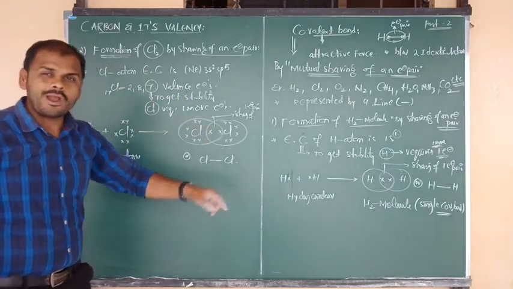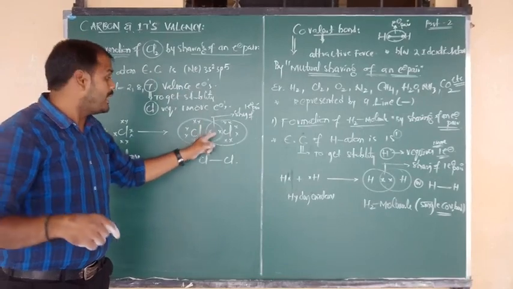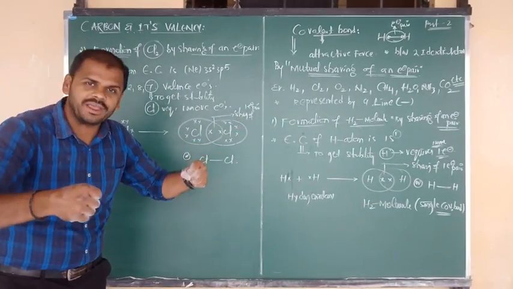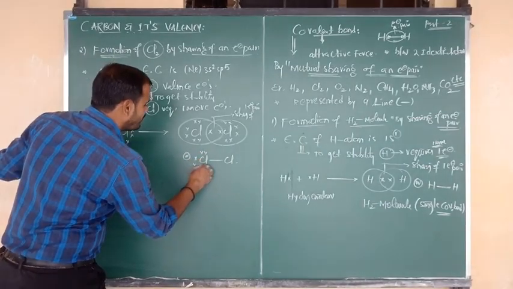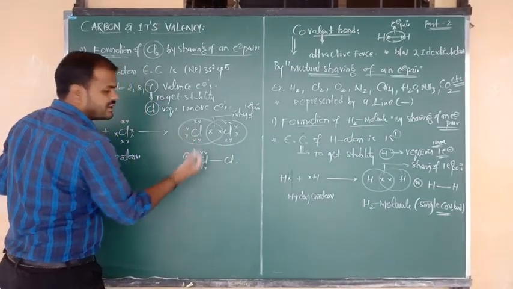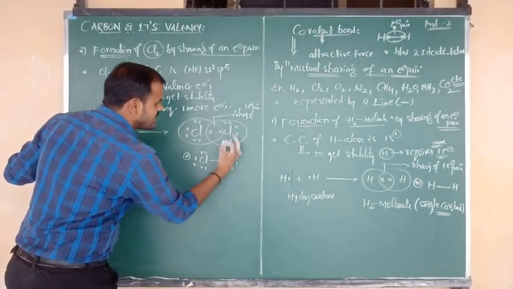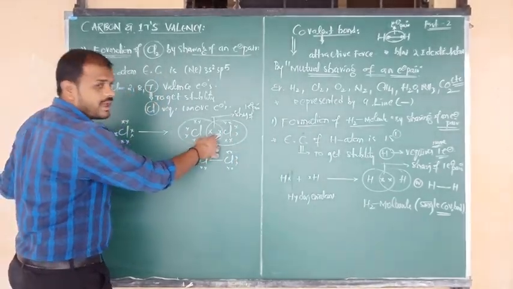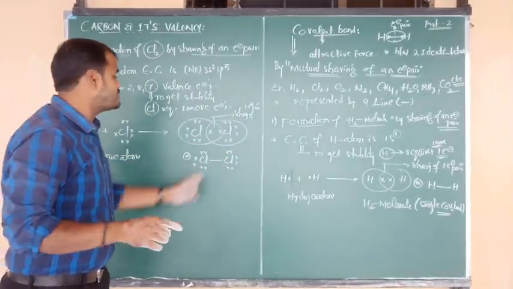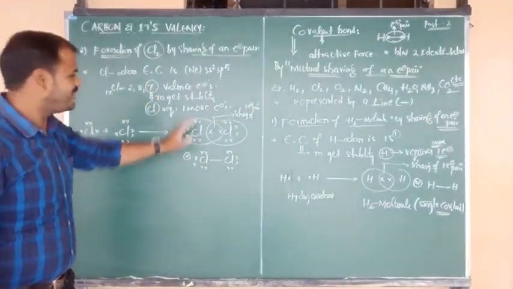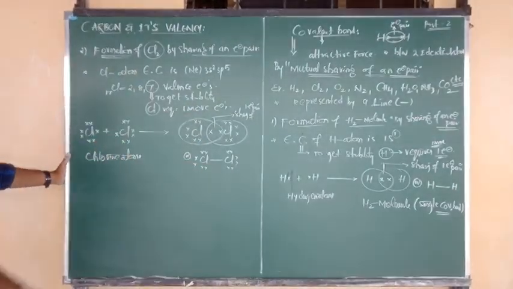So between 2 chlorine atoms, how many bonds do we have to write? Only 1 covalent bond, because only 1 electron pair undergoes sharing. The remaining are 6 unshared electrons on each atom. Only 1 pair is in sharing, which means it forms only 1 covalent bond. This is your structure of the Cl2 molecule formation.